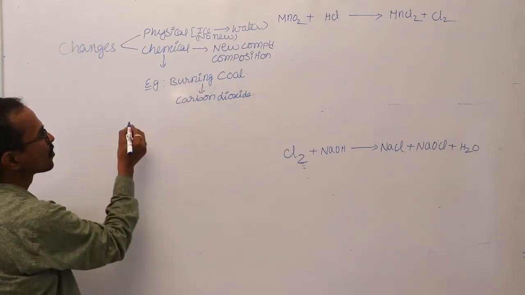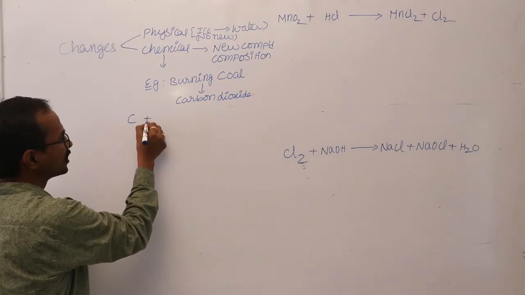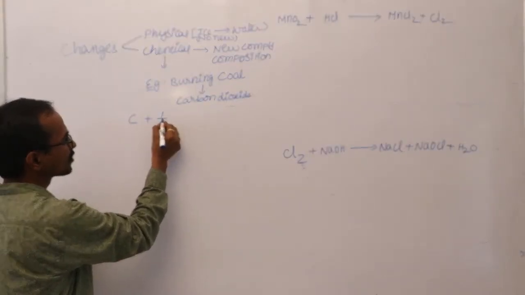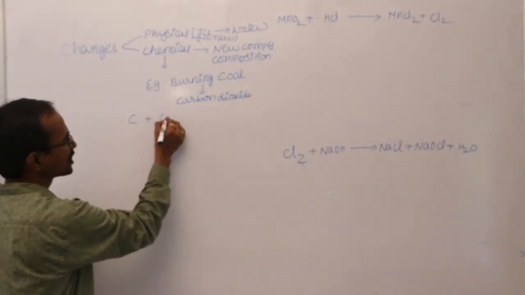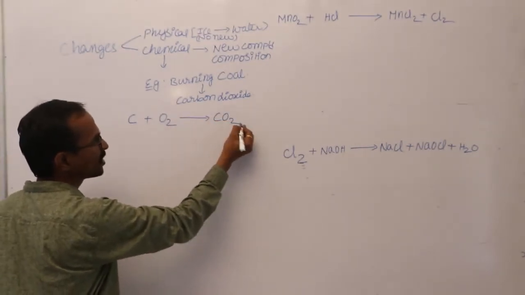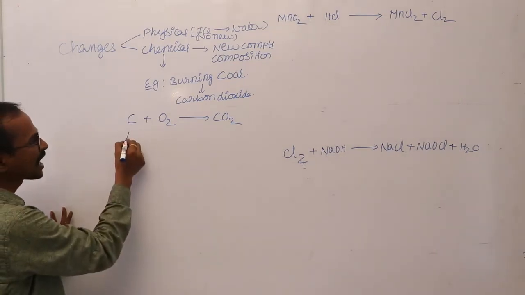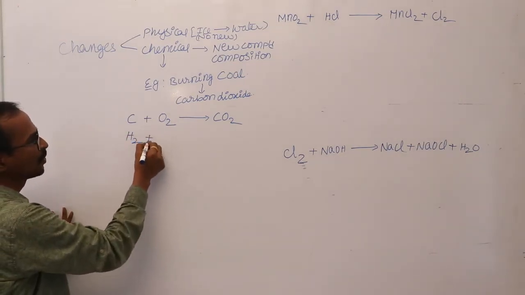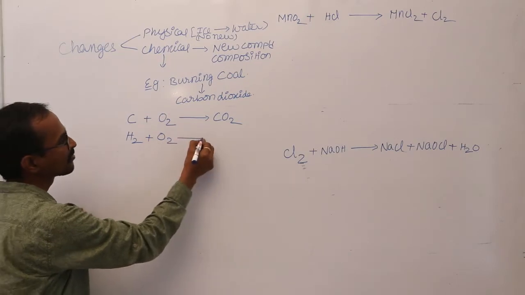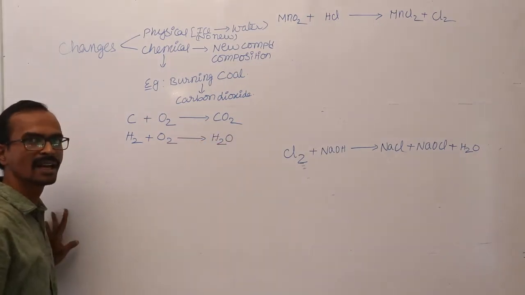So instead of coal, if I use carbon, it reacts with the oxygen present in the air: C plus O2 gives CO2. This is called a chemical reaction. In the same way, hydrogen reacts with oxygen to form a water molecule, H2O. This is also a chemical equation.